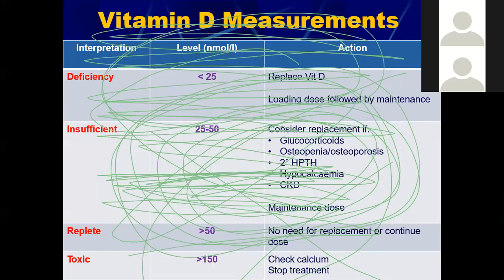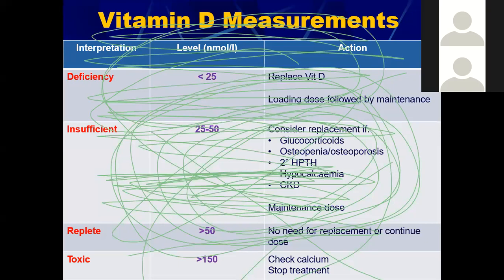So the insufficiency is labeled when the vitamin D levels are between 25 to 50 nanomoles per liter. So if insufficient, consider replacement. If the patient is taking glucocorticoids, has osteoporosis or osteopenia, secondary hyperparathyroidism, hypocalcemia, or CKD, then in these we do not always require supplementation. Supplementation is only required if the patient is more prone to go into the deficient state.